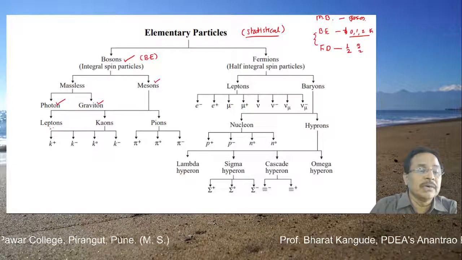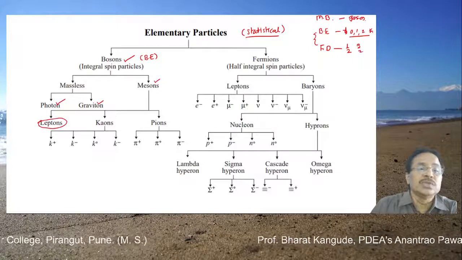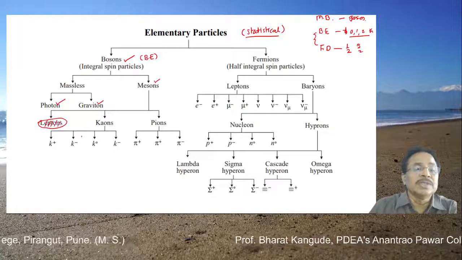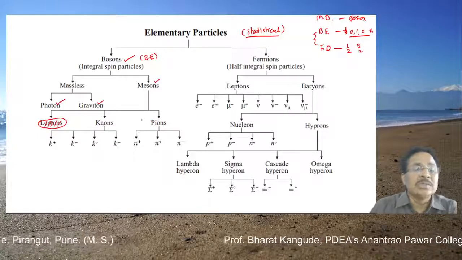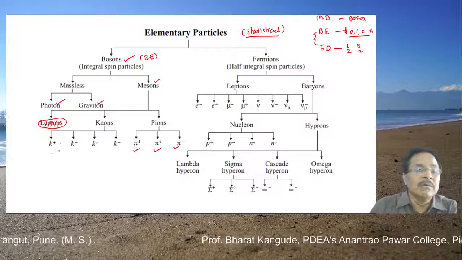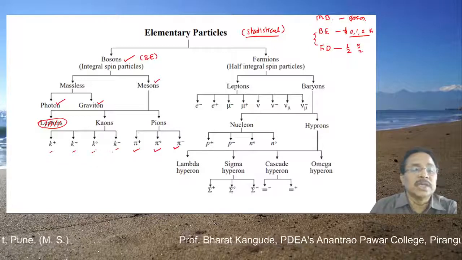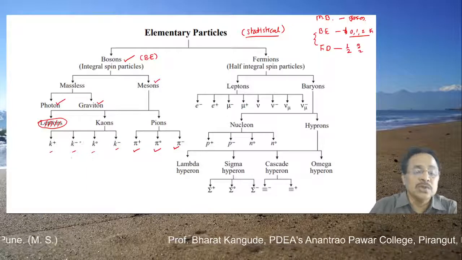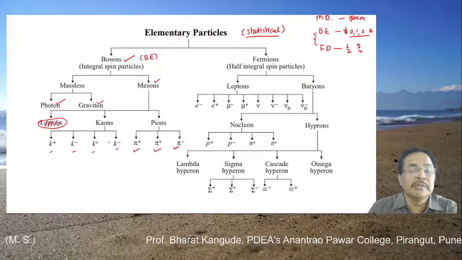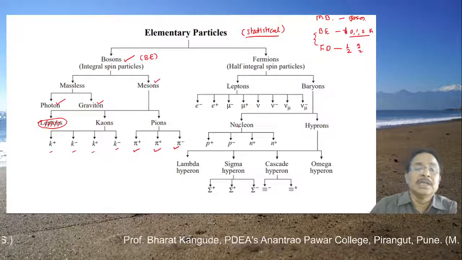Actually, something is not correct here. The lepton should not be there, it is something different. Leptons always have half-integral spin, so they are not part of this. So these are kaons. There are three different types of pions: pi plus, pi 0 and pi minus. Whereas k plus, k minus, k0 and k0 bar are the different types of kaons. These are the mesons. They all have integral spin, and their masses are in between the mass of the leptons and the masses of the baryons.